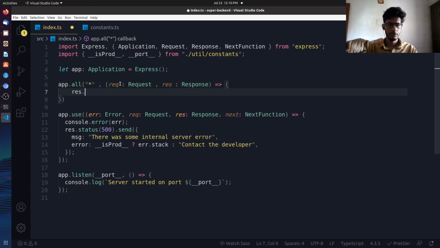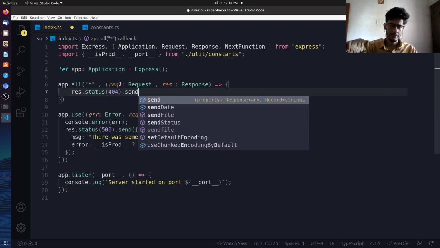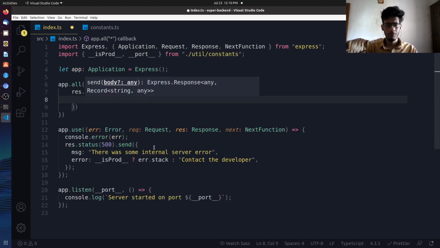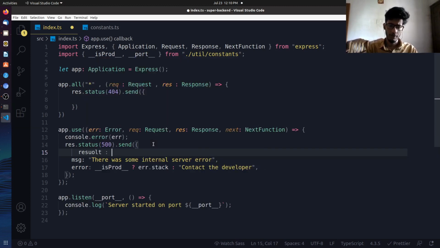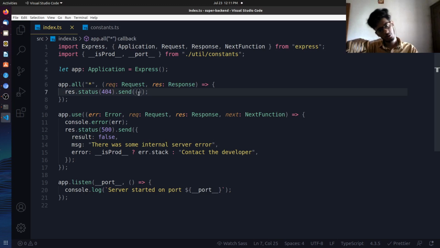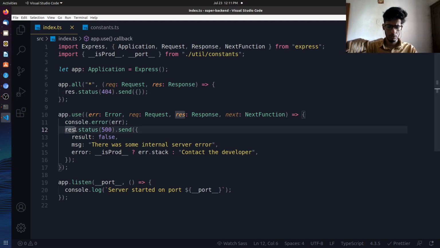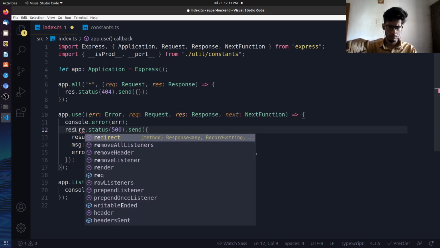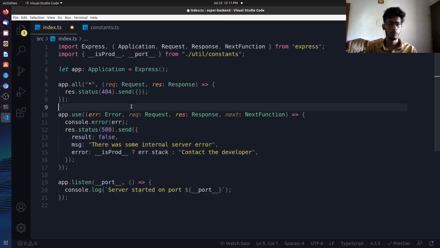And we'll be sending a response with the status code 404.send. There will be one more parameter, which is the result. Every response will have this. Instead of doing this, I should have created a helper function, but so far we'll do it this way. I'm a bit lazy. So this will be false. Okay, leave it, this will work for now.